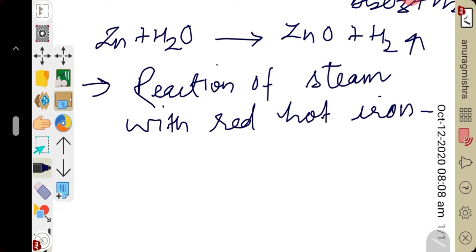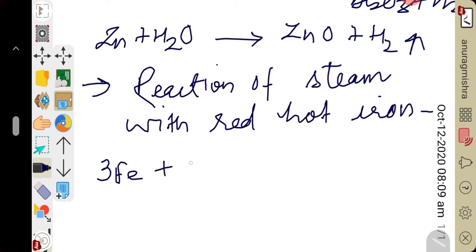This reaction is a reversible reaction. If you talk about the reaction of red hot iron with steam, the reaction is reversible. But in practice, the reaction proceeds continuously from the reactants to products. This is because hydrogen is blown out of contact with iron by the force of the current of the steam. Right?